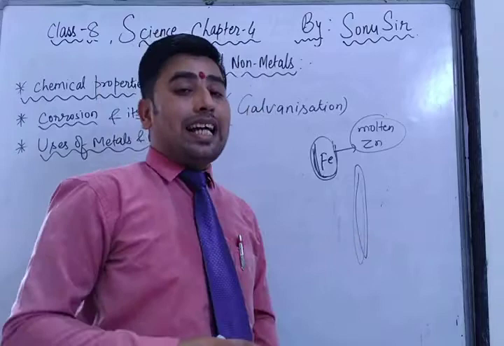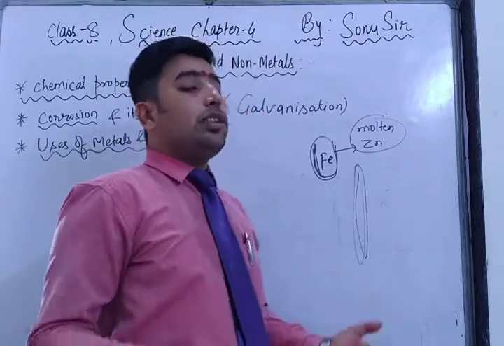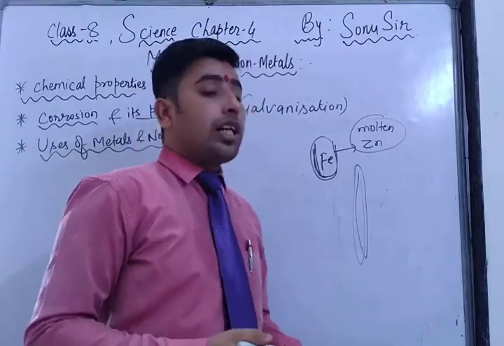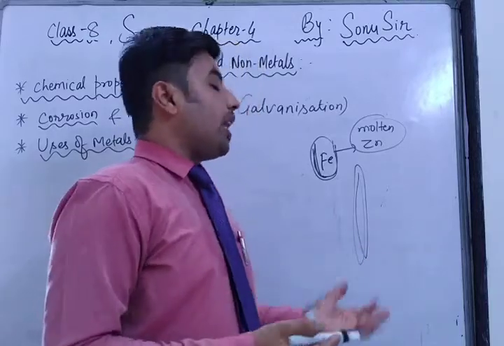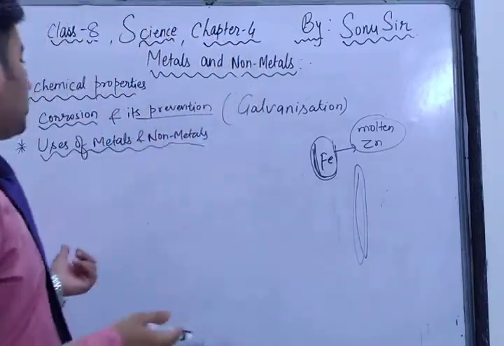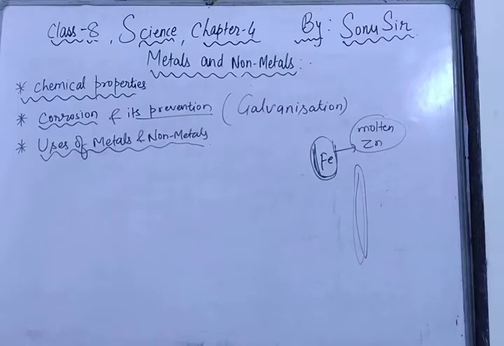It does not let the iron react with air or water, so what will happen? There will be no corrosion. So the second method was galvanization. The first method is putting oil, grease and paint. The second was galvanization.